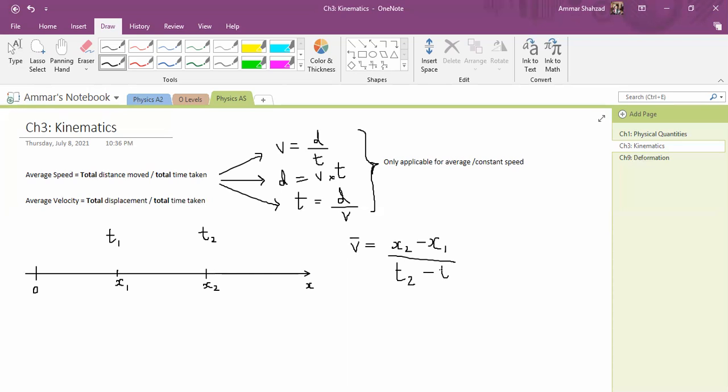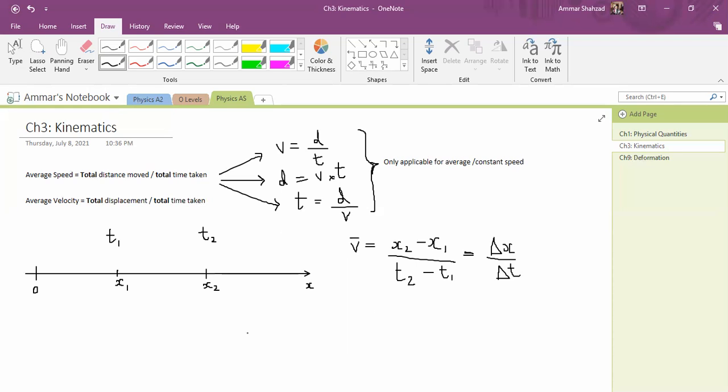You can also represent change with the triangle, delta. So this is delta x, change in x, and this is delta t, change in time. So this is for large changes. If you are covering large changes, then average velocity will be like that.